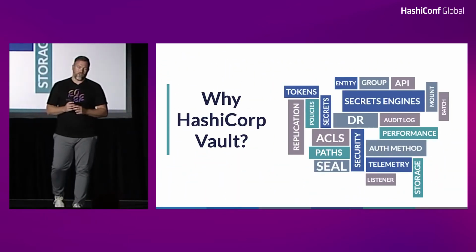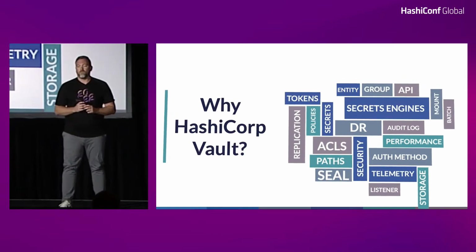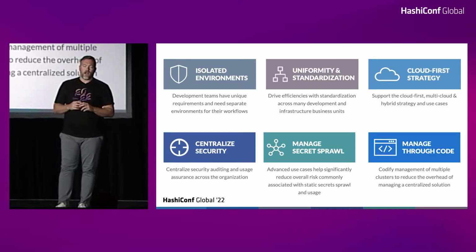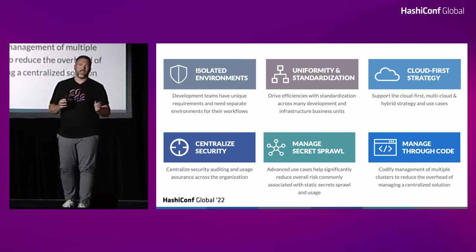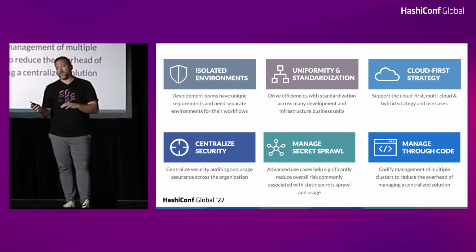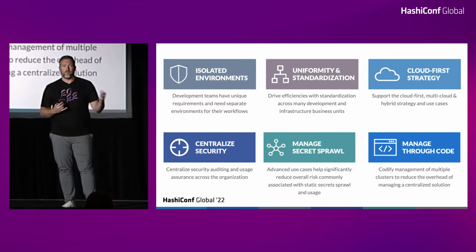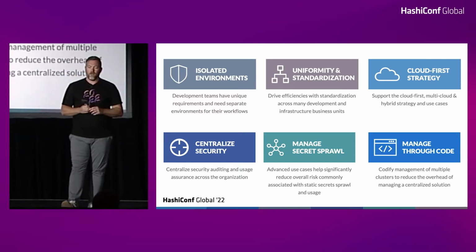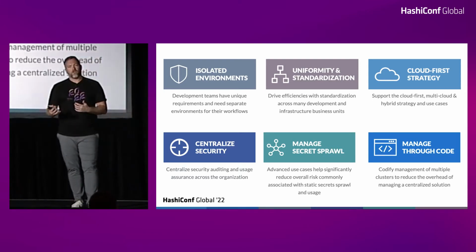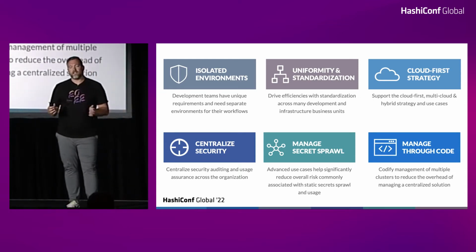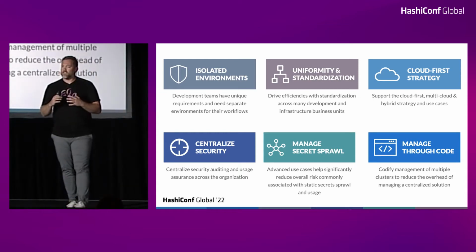So why Vault, right? Why did Josh's organization really need to deploy Vault? So those are the things we're going to be talking about here. They had a need for isolated environments for all of these different business units and development teams, right? Each of these development teams had unique requirements for the organization. They all ran different applications. So some people may be using AWS, some people may be using Azure, static keys. Maybe even Josh's team needed dynamic credentials to be generated for things like TFE or CI/CD pipelines, things like that. So a lot of different business units within the organization had a lot of different requirements on how they wanted to use Vault.